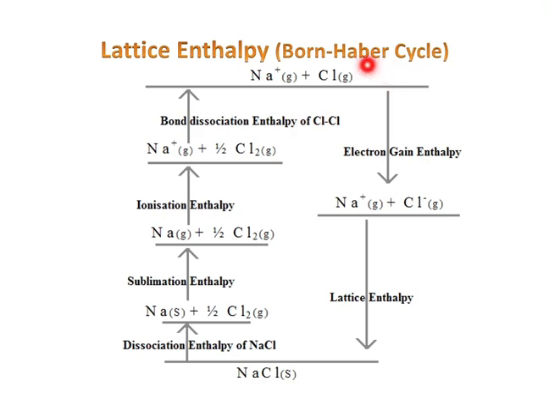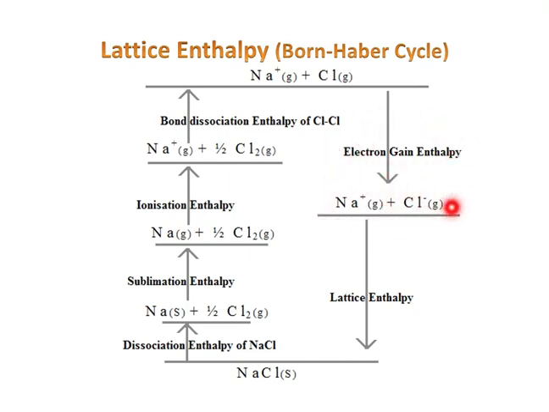Then if the chlorine acquires an electron, the enthalpy involved is electron gain enthalpy. Here you can see Na+ gaseous state is the same as Na+ gaseous state, whereas chlorine gaseous state becomes Cl- gaseous state. So the enthalpy involved is electron gain enthalpy.